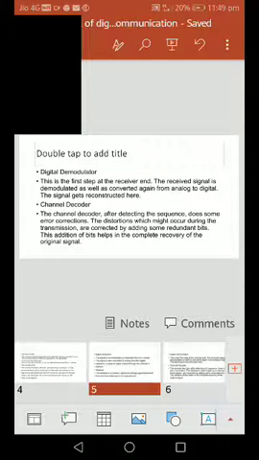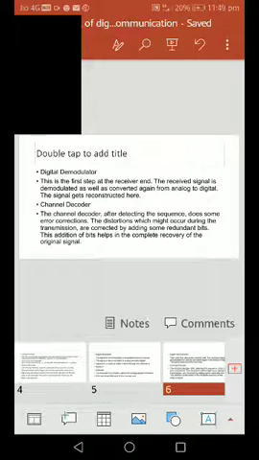Next, the channel decoder. After detecting the sequence of information, the channel decoder does some error correction. Many errors will occur; errors are rectified and detected, and if needed we retransmit. Various methods are applicable; we will study them in a later chapter. Distortion might occur during this time. Distortion means the information changes.